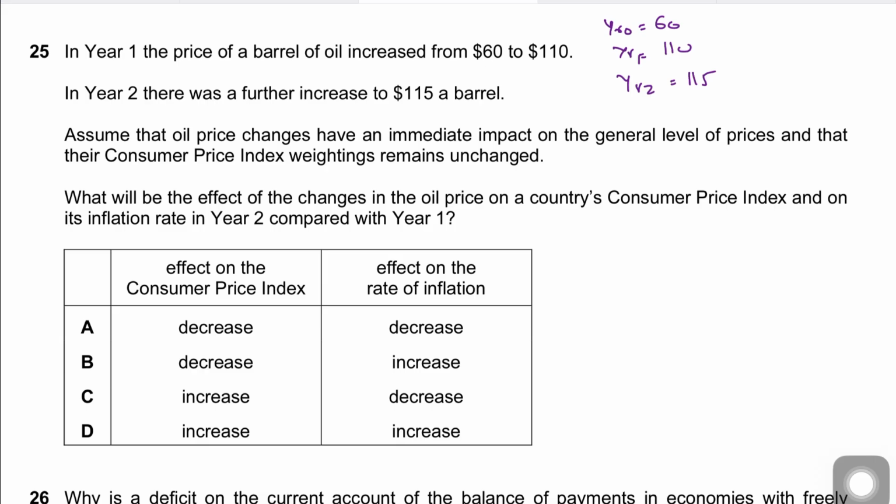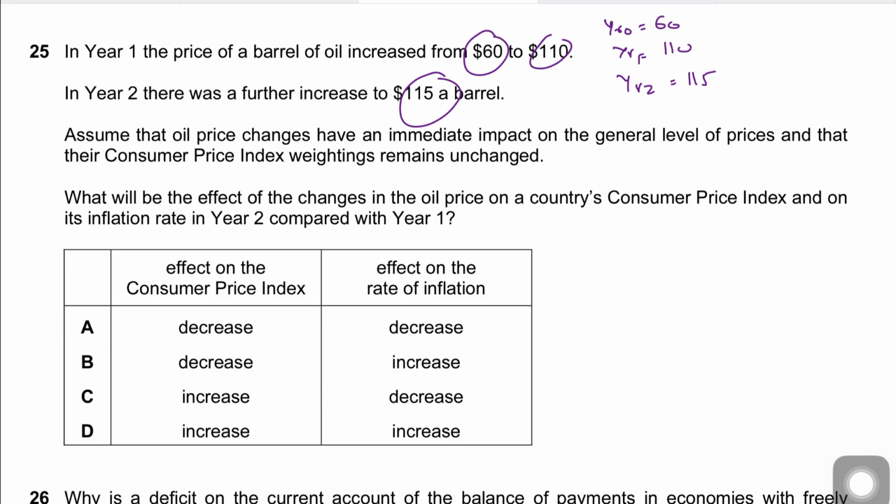Assume that the oil price changes have an immediate impact on the general price level and that the CPI weightings are the same. What will be the effect of the changes in oil price on the country's CPI and on the inflation rate in year 2 compared with year 1? First things first, the CPI is going up. This is the price of a barrel of oil, so if it goes up, the consumer price index will end up going up, right?